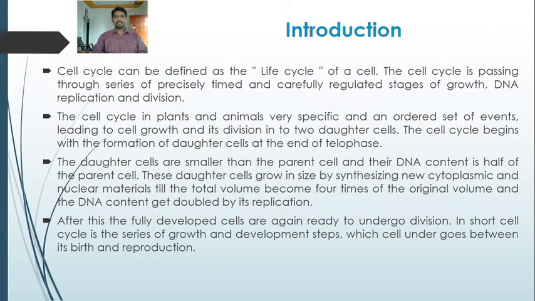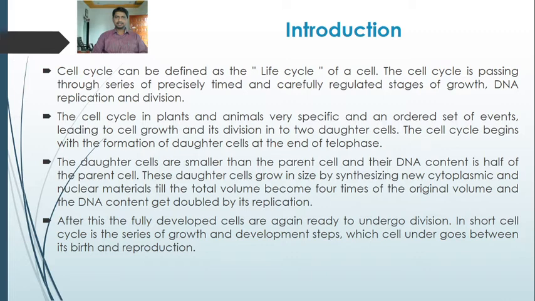Cell cycle can be defined as the life cycle of a cell. The cell passes through a series of precisely timed and carefully regulated stages of growth, DNA replication and division.